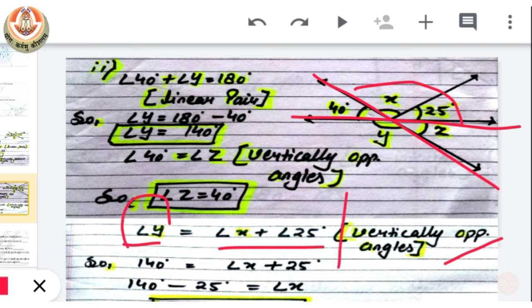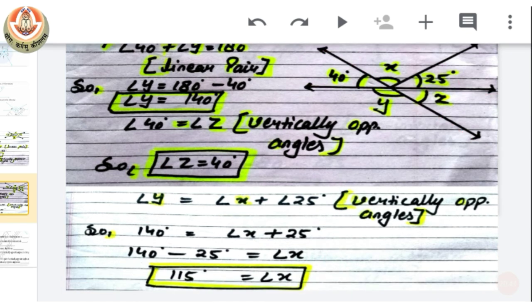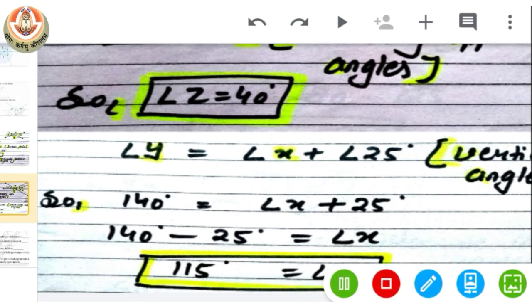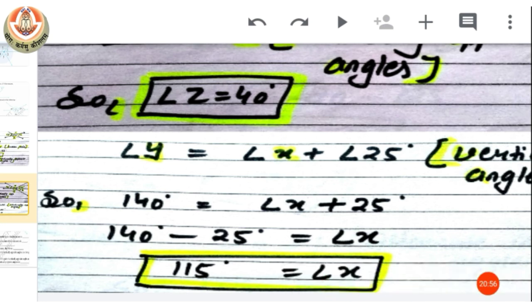As we have a value of y now, when we solve this, we get our answer. When we take 25 to the other side of the equals, we get 140 minus 25, that means 150 as the value of x.